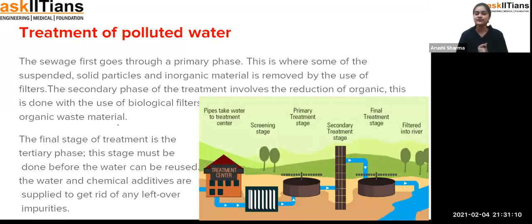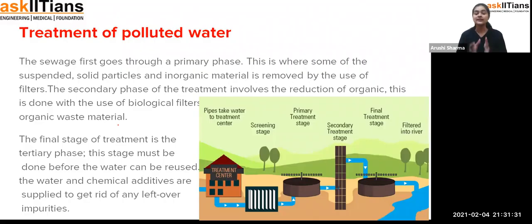So now first of all, we are talking about the treatment of polluted water, that is, the water which is polluted, how we are going to treat it. So students, there are some steps, or you can say some stages, which the polluted water passes through, and after that we get the purified water from the polluted water.